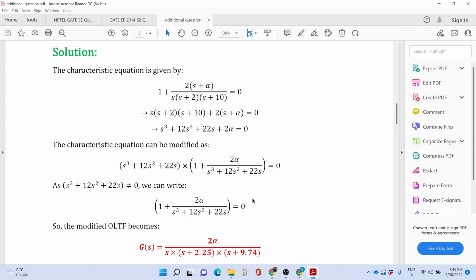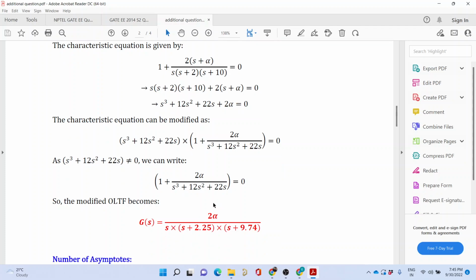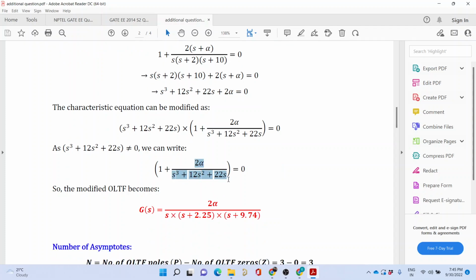Yes, sir. Now we can say that this is not equal to 0, because we have seen in the characteristic equation that this is not equal to 0. This plus 2 alpha equal to 0. So this cannot be equal to 0 for any point on the root locus. So this portion has to be equal to 0. So if that is so, this becomes our new characteristic equation, the modified characteristic equation. Now we consider an open loop transfer function where G(s) equals 2 alpha, and I factorized it. So we have s into s plus 2.25 into s plus 9.74. So this becomes your modified transfer function.